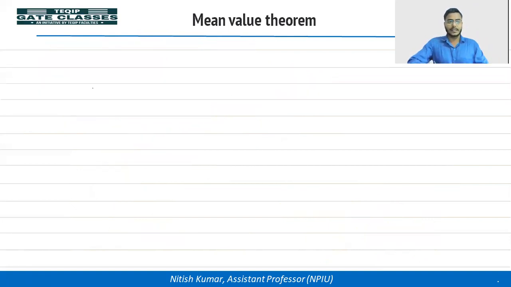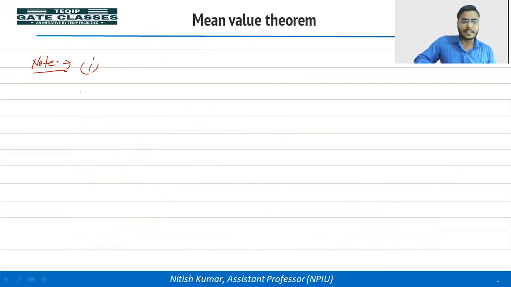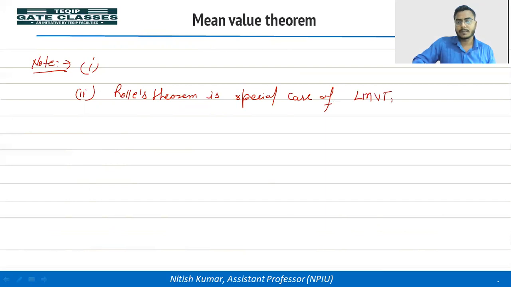And also you can see here, we can write in notes, first one is inverse is not true, then second note we can write here, Rolle's theorem is a special case of LMVT. लैग्रेंज मीन वैल्यू थ्योरम का एक स्पेशल केस है Rolle's theorem when f of a is equal to f of b. अगर ये कंडीशन है,